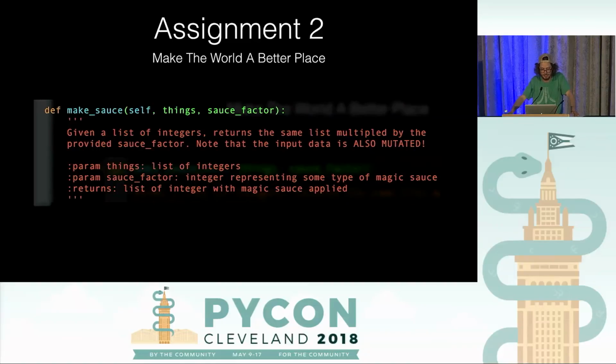So let's go fix things. The first thing we should fix is the doc string on this method. Let's make the world a better place. We figured out kind of what the things are. They're integers. And we kind of figured out what sauce factor is. It's a 2. I don't know why. And so we're going to put some doc strings here that explains what's going on to the best of our knowledge. And we even put a helpful little warning that the input data is going to be mutated.